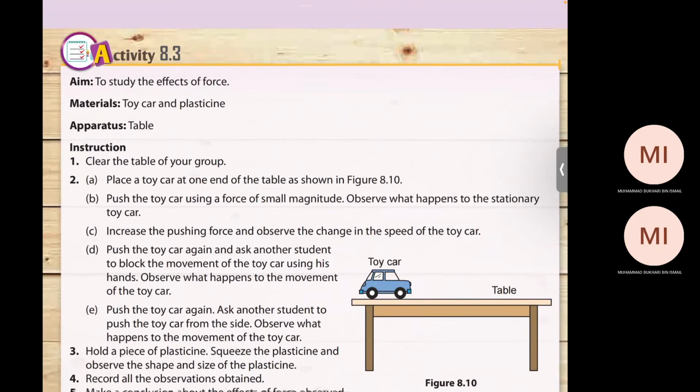Okay, push the toy car again and ask the student to block. So what happens? It stops. Push the toy car again, ask the student to push the car from the side.